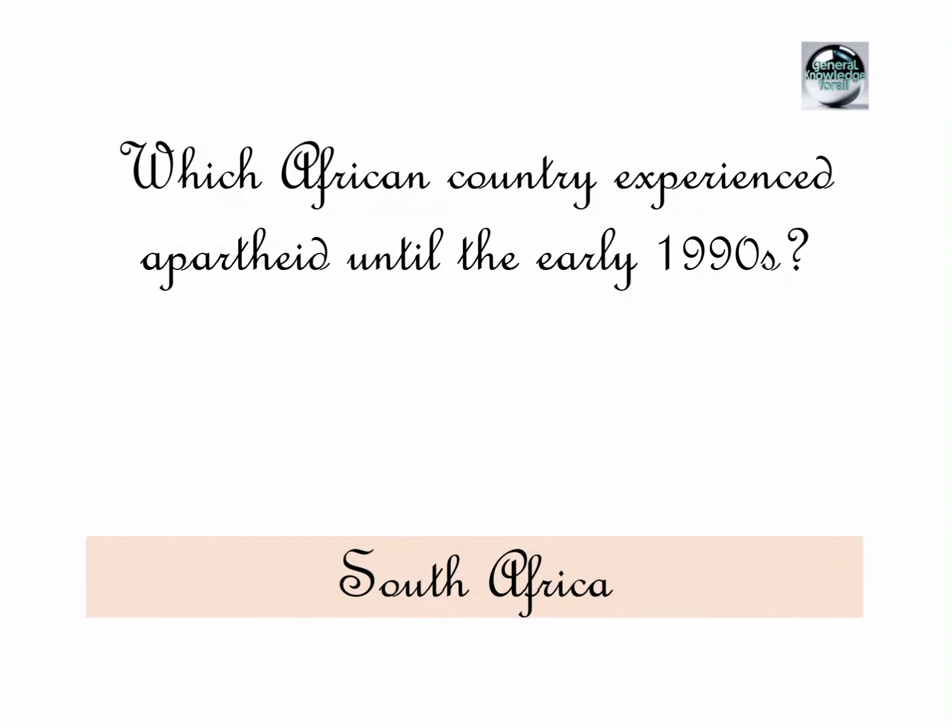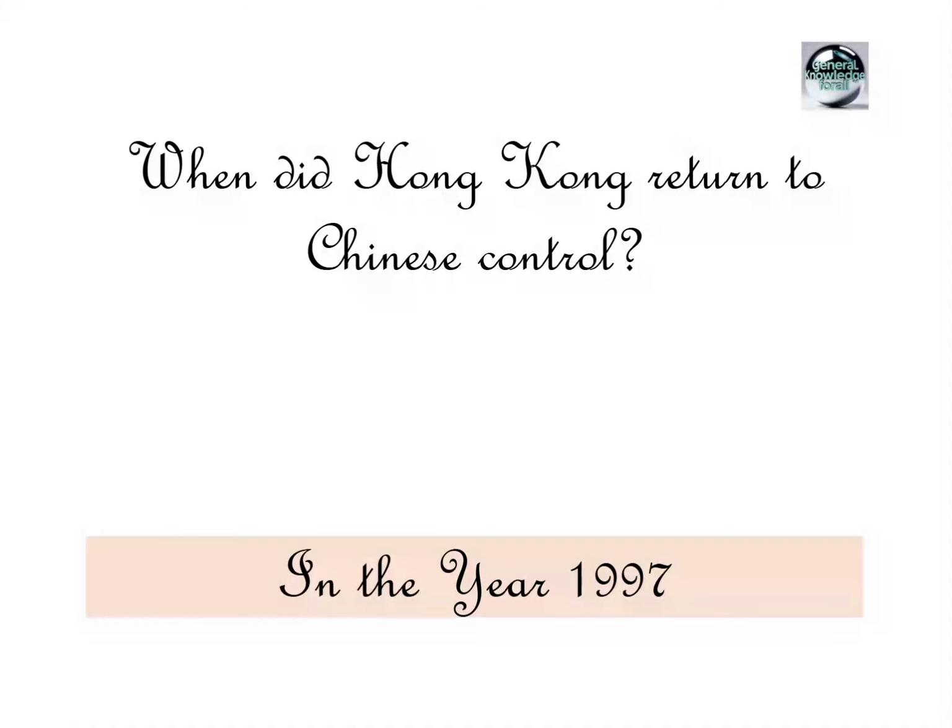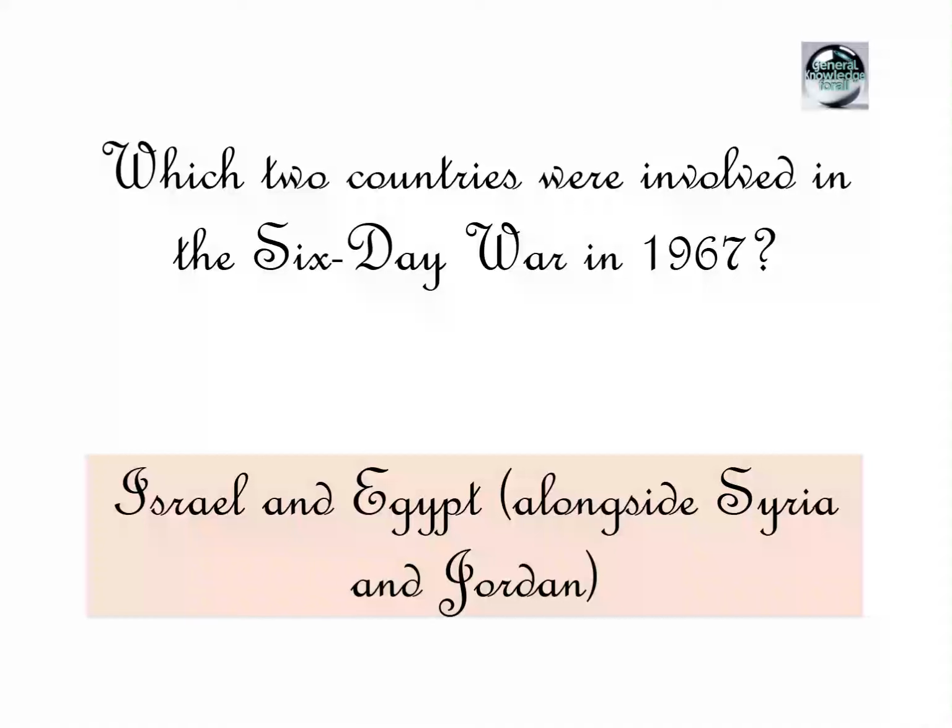South Africa. When did Hong Kong return to Chinese control? In the year 1997. Which two countries were involved in the Six-Day War in 1967? Israel and Egypt, alongside Syria and Jordan.